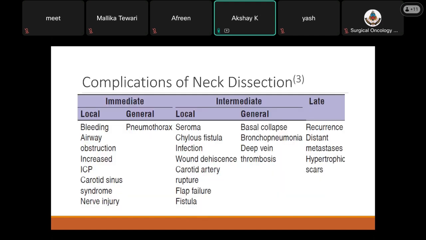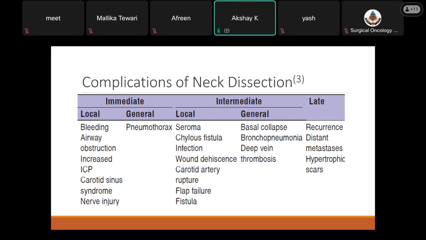Coming to complications of neck dissection, it can be divided into immediate, intermediate, and late complications. In the immediate complications, we can have bleeding, airway obstruction, increased ICP as a consequence of ligation of IJV, then carotid sinus syndrome, where the carotid baroreceptors can be injured because of traction or electrosurgical or electrical energy at the bifurcation of the common carotid, which can result in immediate intraoperative or postoperative bradycardia, hypotension, or even syncopal attacks. Then nerve injuries, which include injury to the spinal accessory nerve, marginal mandibular, hypoglossal nerve, then the brachial plexus or even the greater auricular nerve can be injured.